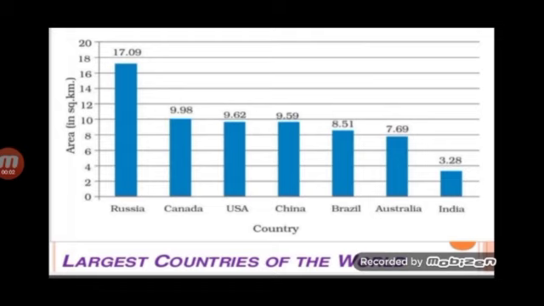Children, as you know, India is the 7th largest country. Now we will see which countries are larger than India. From this picture, we can easily make out the names of those countries which are larger than India. They are Russia, Canada, USA, China, Brazil, Australia, and India ranks 7th largest.